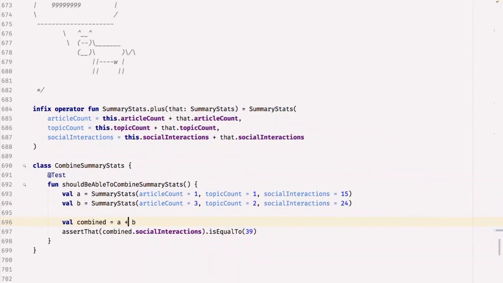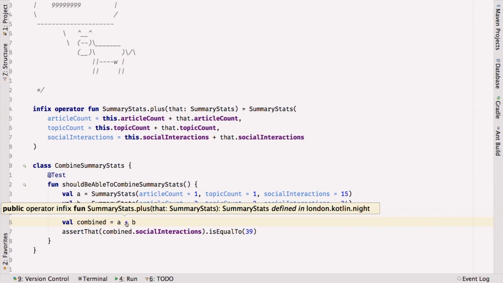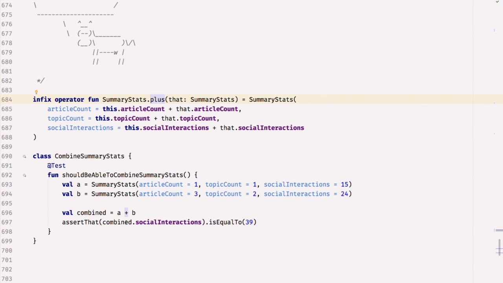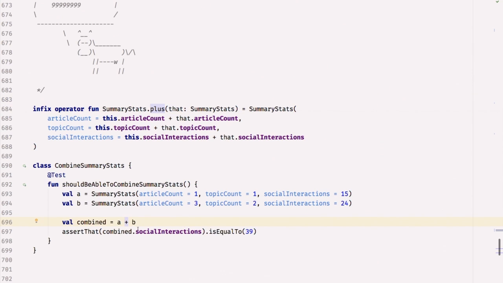What I love about this is I can control click that plus, and it takes me to the method that I've implemented there. Kotlin deliberately controls the operators you can overload, and you have to explicitly say it's an infix operator, and the word plus is the magic thing that says that's plus. In fact, if I wanted to, I could do what it says there and just call that.